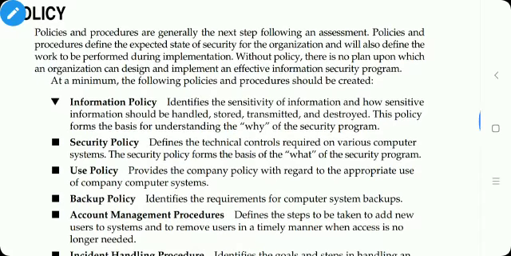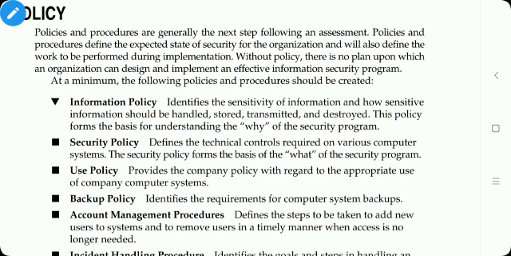Information policies define which information is important, which is critical information, which is sensitive information, and how this sensitive information should be handled, how it is stored, how it is transmitted, how it is destroyed. Then security policy defines the technical controls required on various computer systems. Then use policy provides the company policies with regard to the appropriate use of the system.